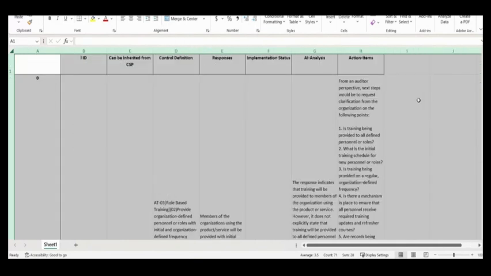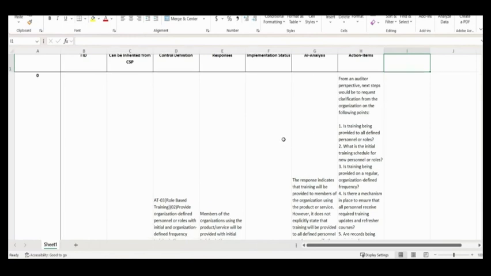We're just quickly reformatting it, and now you have the ID, can be inherited, control definition, and responses, and that is what you have submitted to ComplySync ATO. Now, what it has given you back is the implementation status, the AI analysis, and the action items.